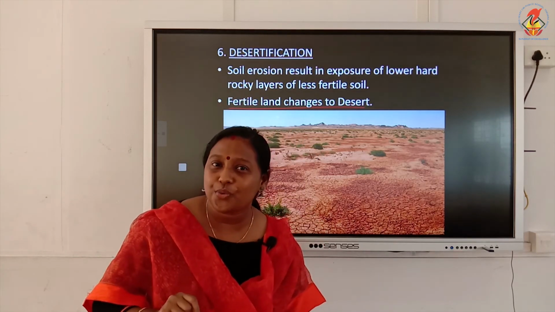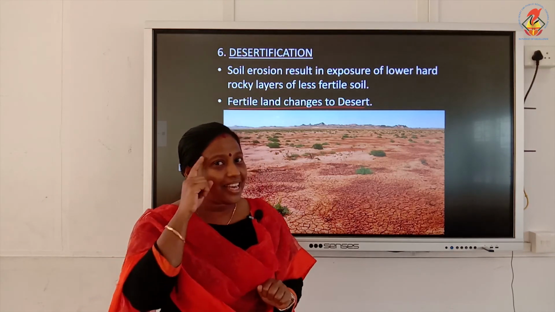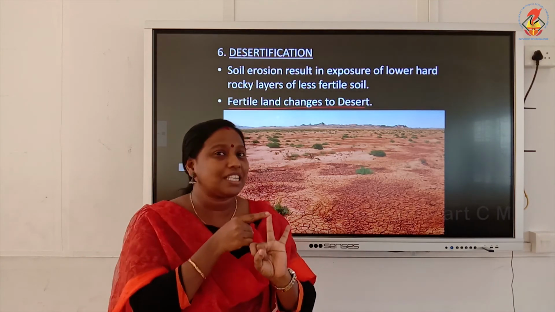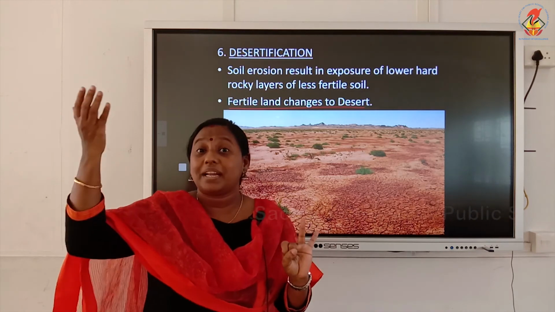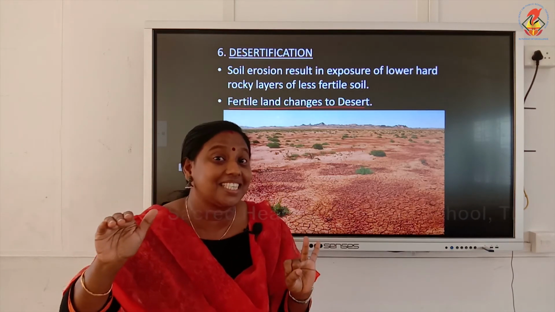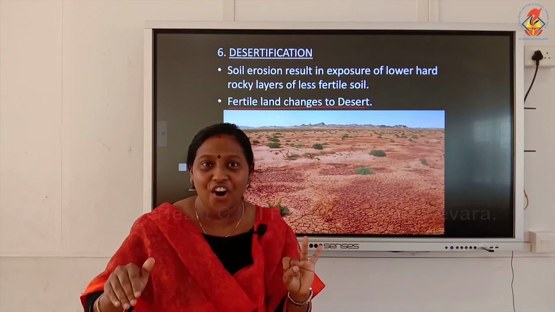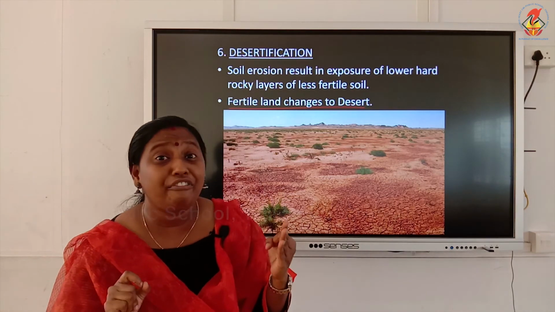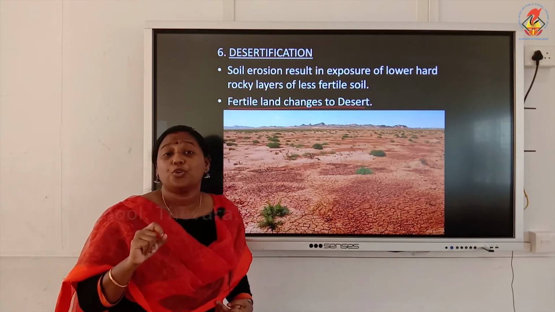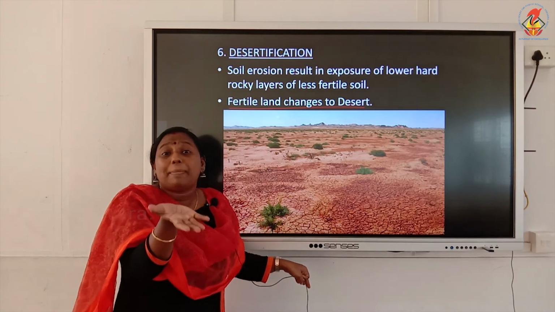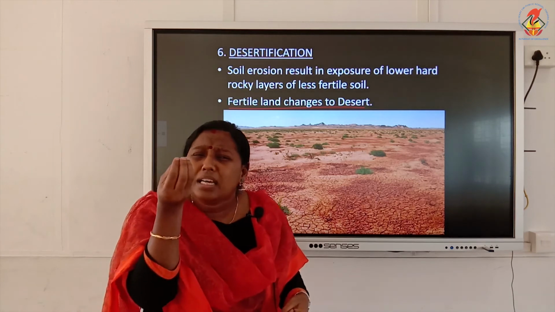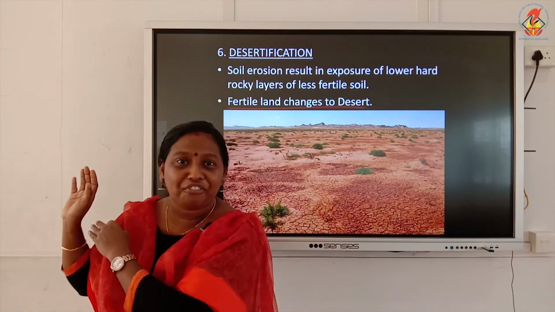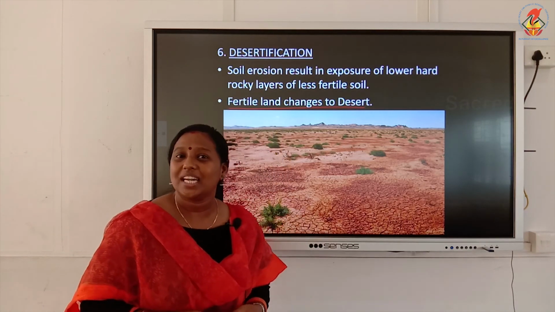So which are the 6 consequences? We will tell them once more, one by one. Remember, the first one was global warming, increase in global temperature. What was the second point? Drought. When global temperature increases, the water cycle is disturbed, which will cause a reduction in rainfall. The scarcity of water is called drought. What was the third consequence? Flood. Due to deforestation, the water holding capacity of the soil reduces. So less water will go to the deeper layers, more water will try to run off, and this overflow of water is called flood.